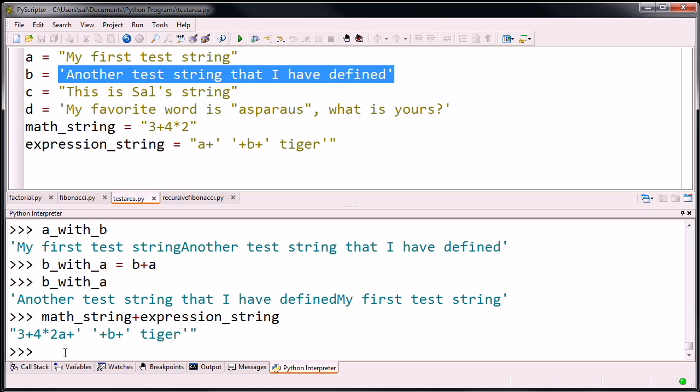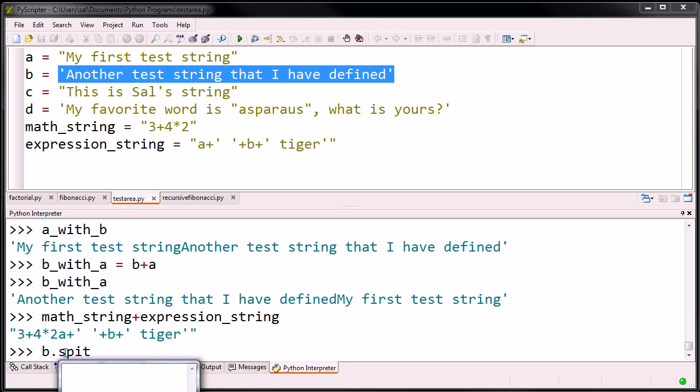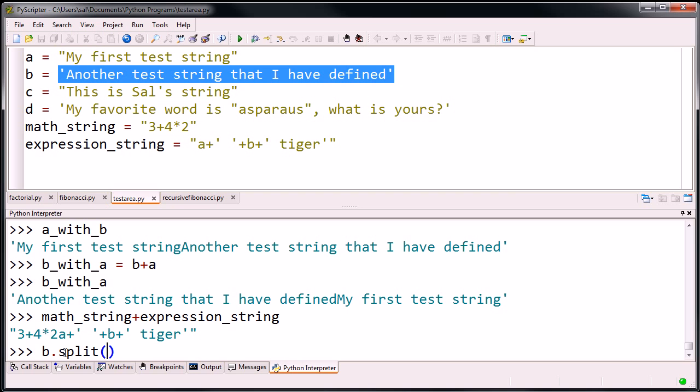So what I can do is I could say B dot, and I'll call one of the methods of B. And we'll do much more on methods and object-oriented programming later. But we can view B as a string object, and it has its own methods that can operate on itself. For now, if I want to split B into its component words, I can call the split method and say what I want to split it on. When I say split, I mean separate this string into a bunch of things and put them into a list, splitting the string wherever I see a space. So let's see what we get.